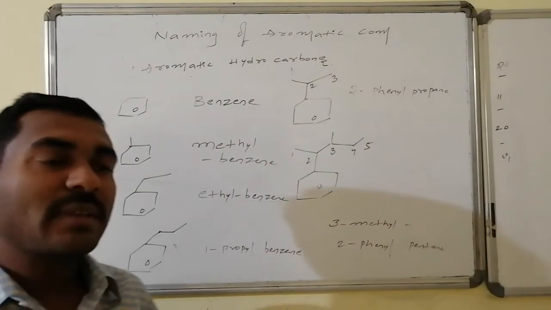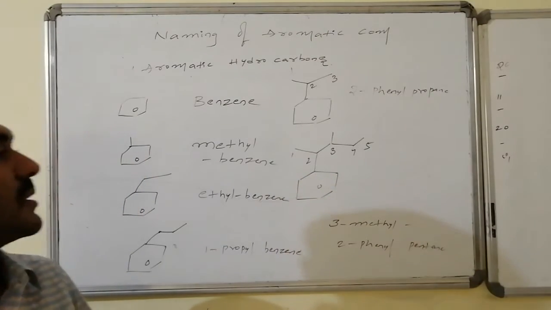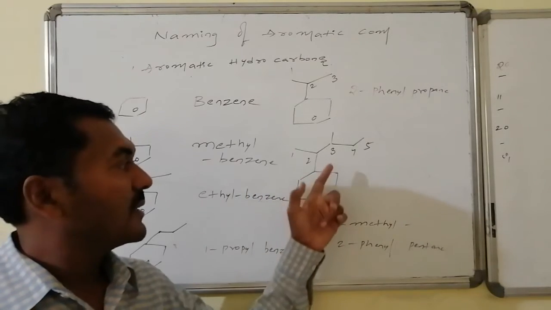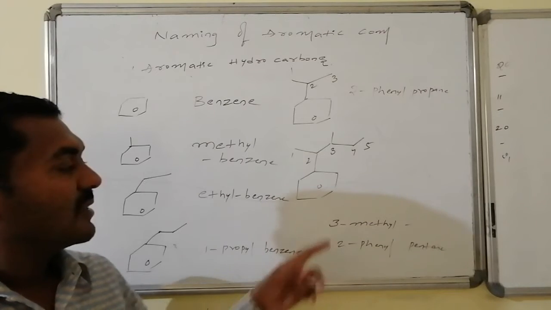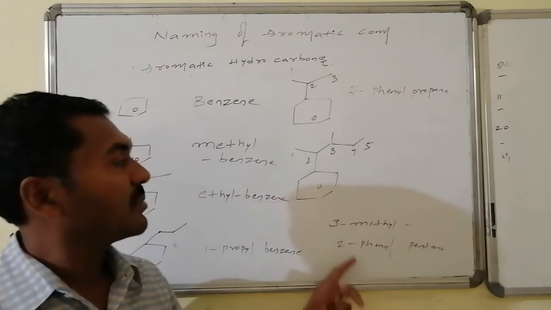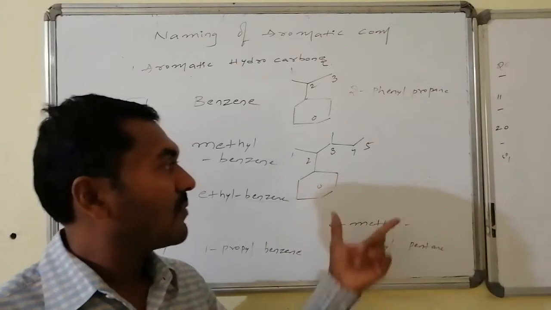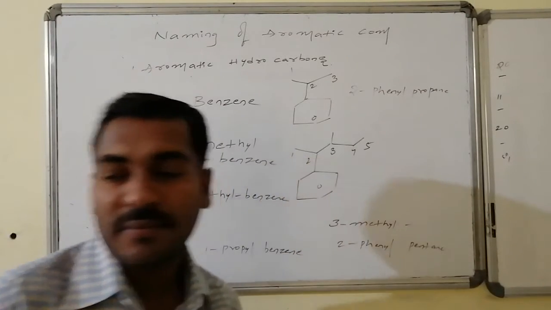Here this phenyl group is considered as one of the substituents over the alkane system. So therefore, as per that, to validate the least sum rule, it is having number 2, it is having number 3, 2 plus 3 becomes equal to 5, that is 3 methyl, and second position having phenyl group as the substitution, followed by pentane. Total 5 carbons are there. Pentane is the name of the aromatic hydrocarbon.